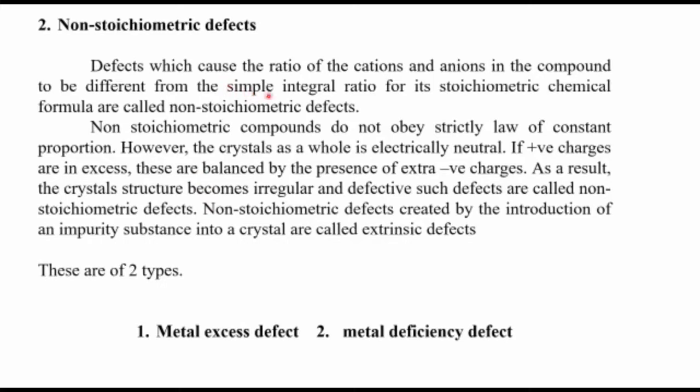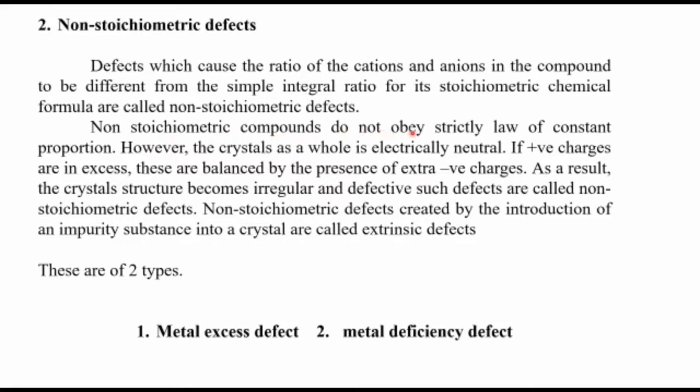Defects which cause the ratio of cations and anions in the compound to be different from the simple integral ratio for its stoichiometric chemical formula are called non-stoichiometric defects. So here, for example, if the ratio before was like 1:1, after that defect that will be maybe 1:0.95 or 1:0.85 like that. So the ratio will not be maintained after the defect of this cation and anion. These types of defects are known as non-stoichiometric defects.